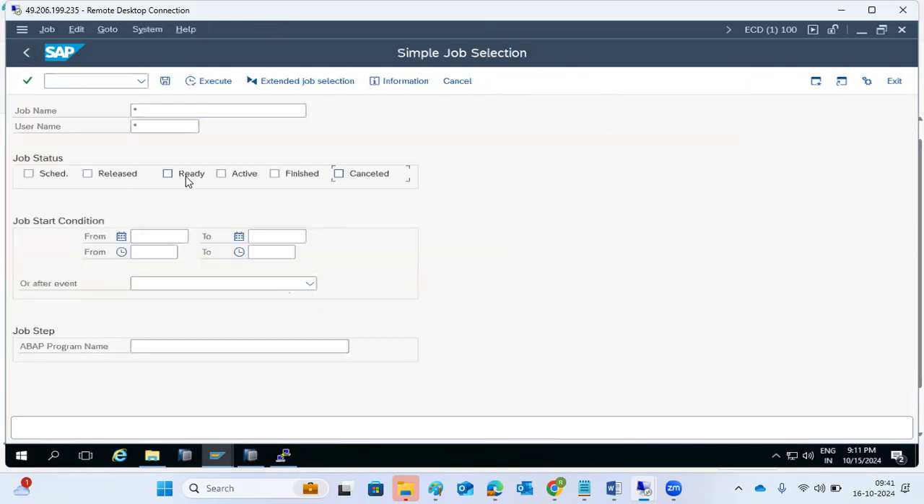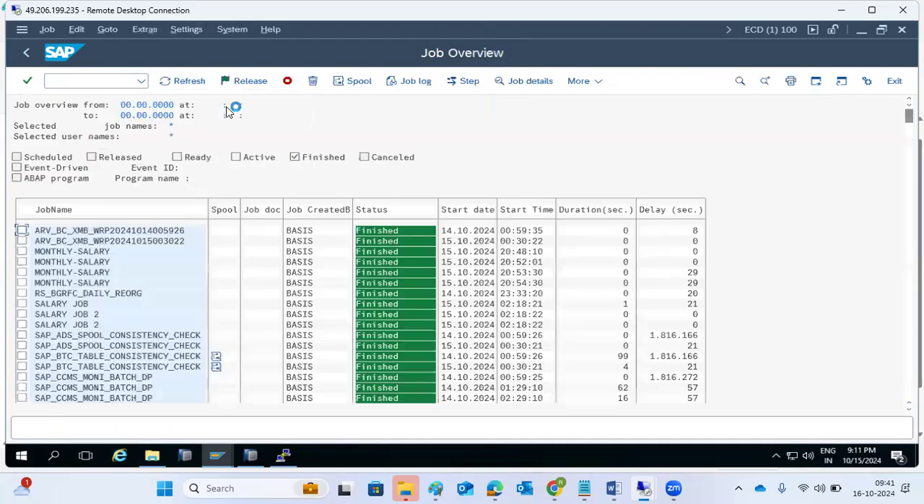We want to know, are there any active jobs in the system? No active jobs, then we are good. Sometimes because of the active jobs, the system will go to the hung status. That is the main thing we have to check here, monthly jobs and everything.